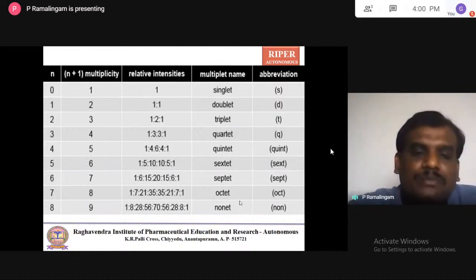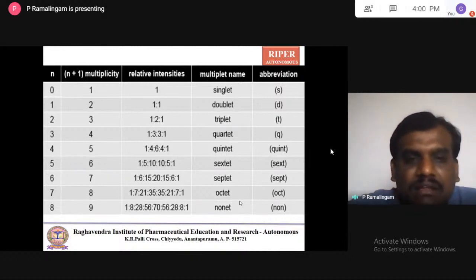The intensity of the three splits will be 1:2:1, meaning the middle split has a higher intensity than the other two. It's a triplet. In the same way, we go up to 8.